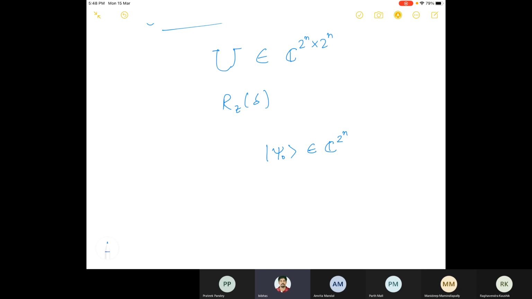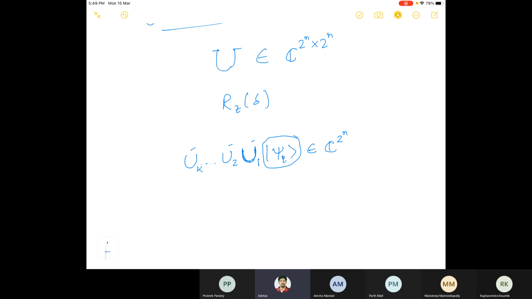Then I will apply some kind of unitary operations on this. Let's say this is U, some unitary operation, and I'll keep on doing that. Let's say this is the first one, and this is the second one, and so on, up to U_k. There are k unitary operations which are applied on the initial state.